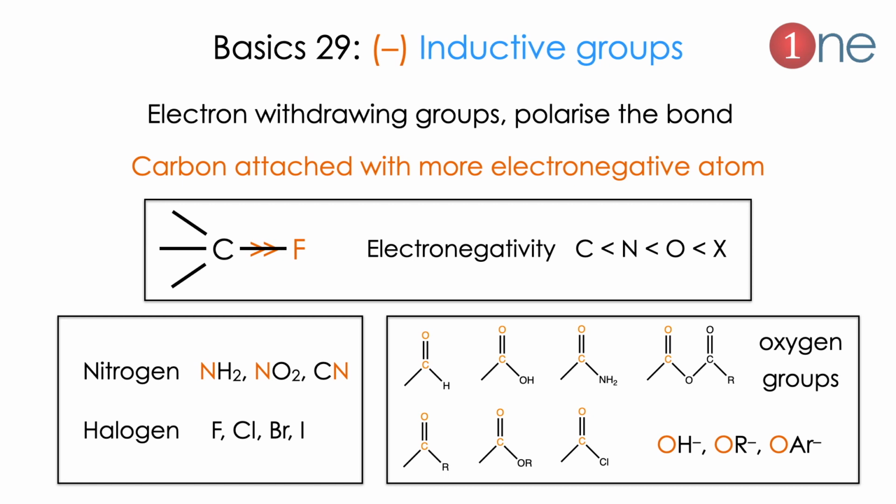Here I gave the minus inductive groups, which are nitrogen groups and halogen groups, which is NH2, NO2 and CN. Halogens: fluorine, chlorine, bromine and iodine. Oxygen groups are mostly carbonyl compounds or alcohols or OR minus or OAr minus. So the minus inductive groups are mostly electronegative groups, mostly higher electronegative atoms.